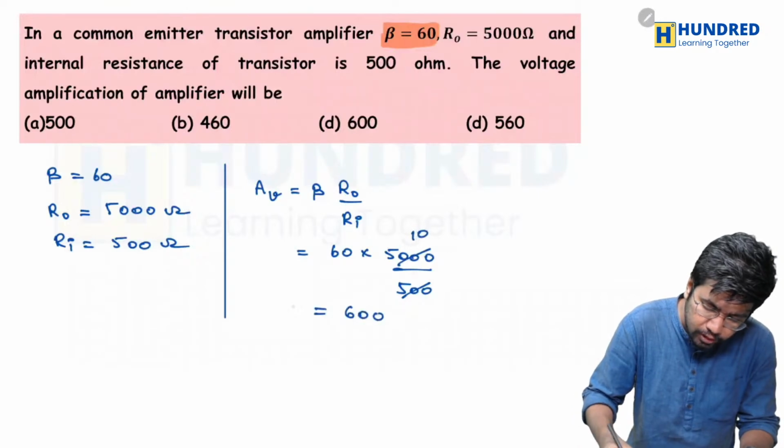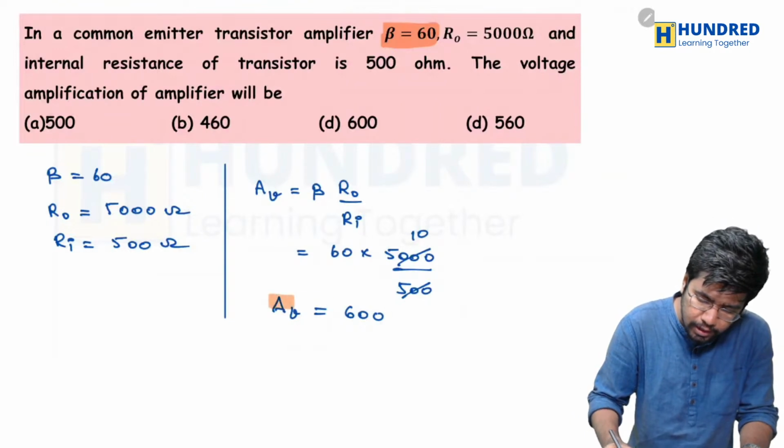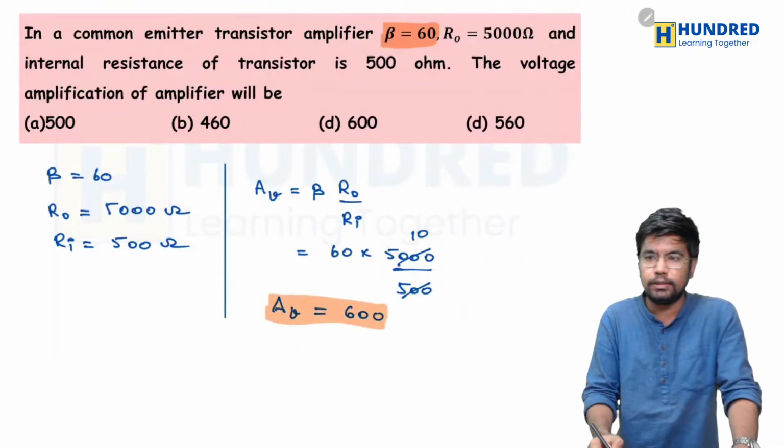So of course it is going to be 600. Okay, so that's the final answer, and yes, you guys did predict it right.